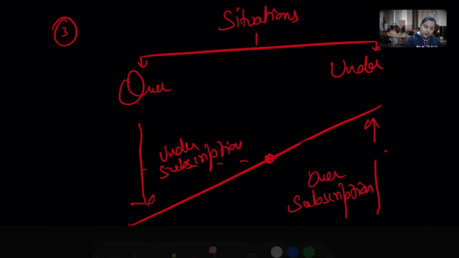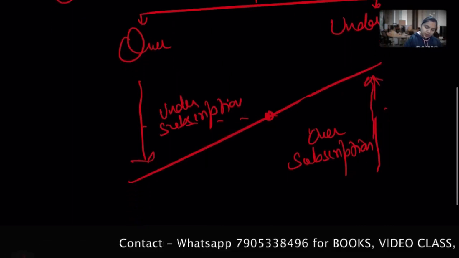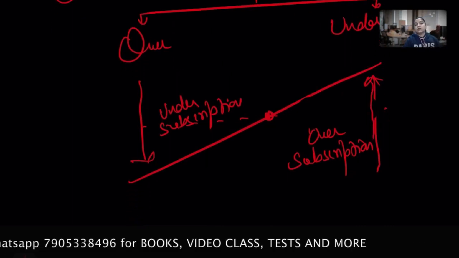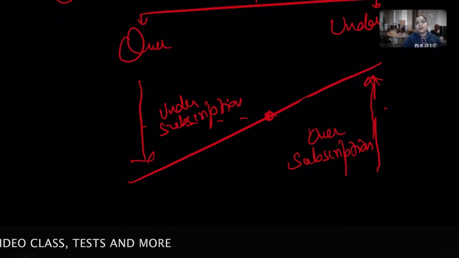Do not draw these lines; this is just for your understanding. In the examination, you can draw this, and that must be sufficient. So, under subscription and over subscription.